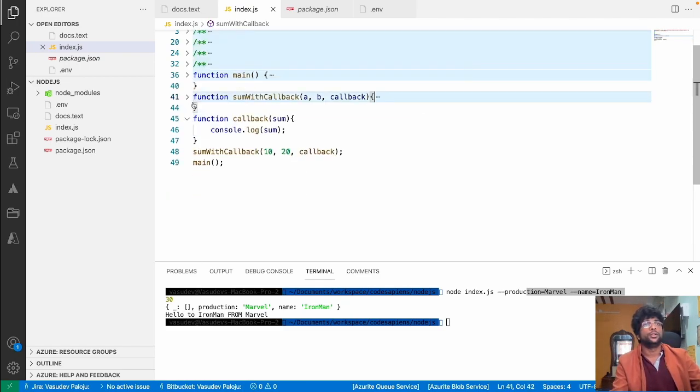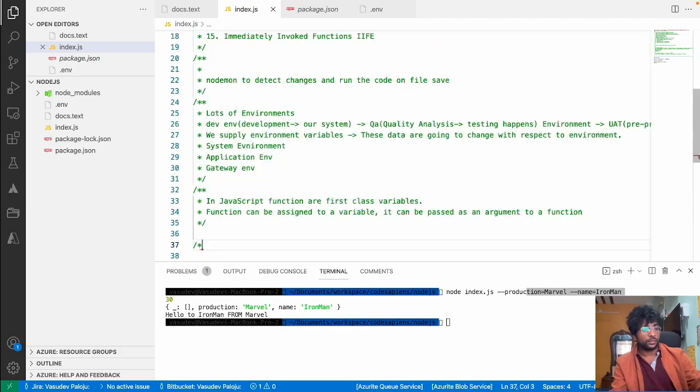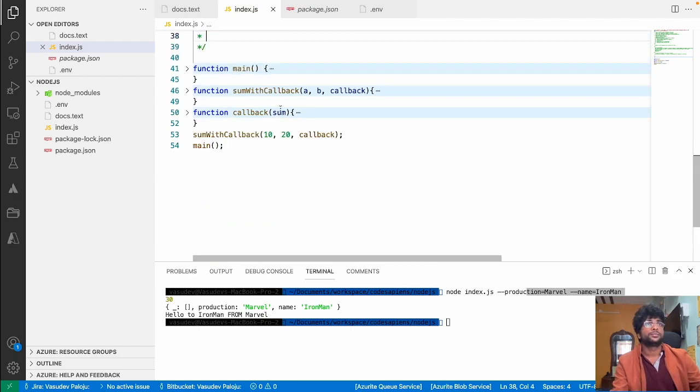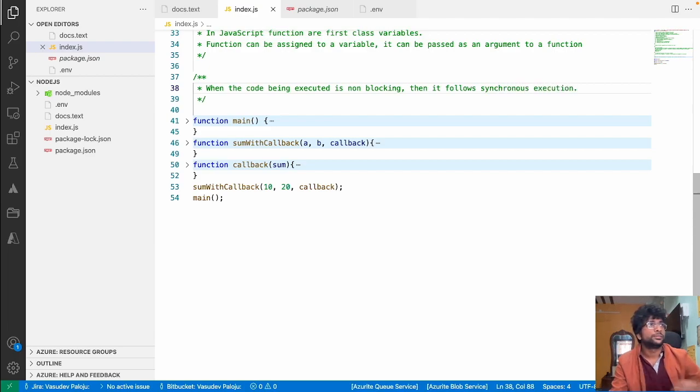So when the code being executed in Node.js is non-blocking, then it follows synchronous execution. It means one after another, right? Now, how do we create a blocking code?